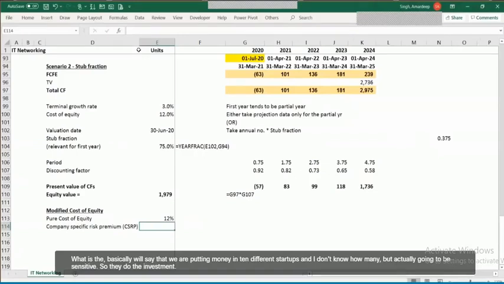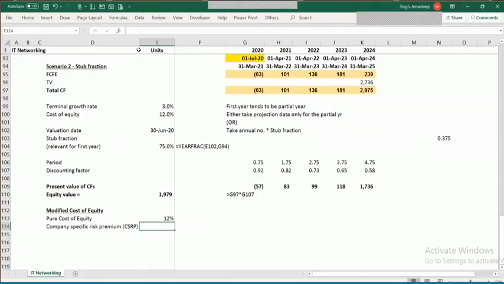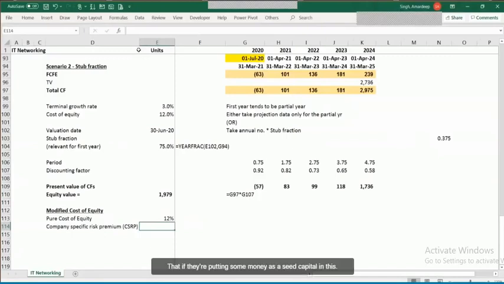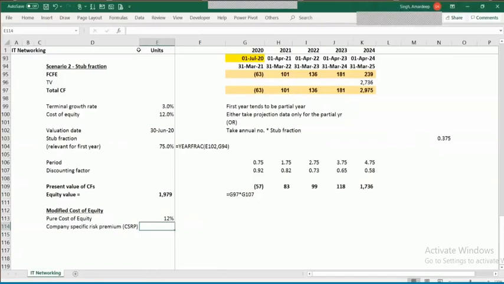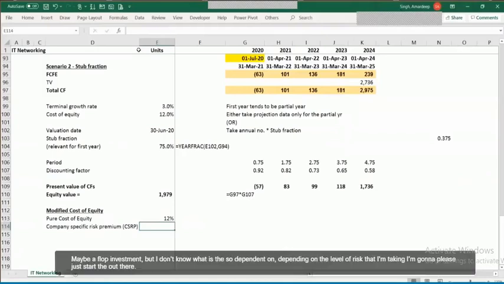So they do the investment on the logic that if they are putting some money as seed capital in the startup, then chances are it may be a successful investment or it may be a flop investment. I don't know which way it will go. So depending on the level of risk that I'm taking, I'm going to increase the CSRP.